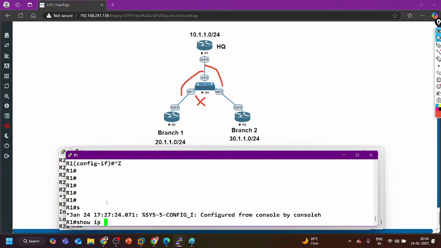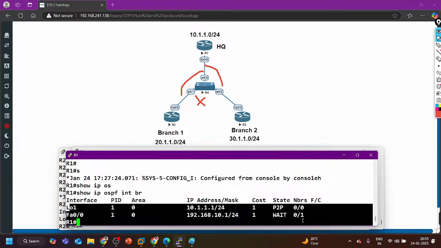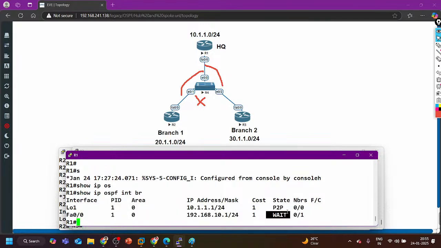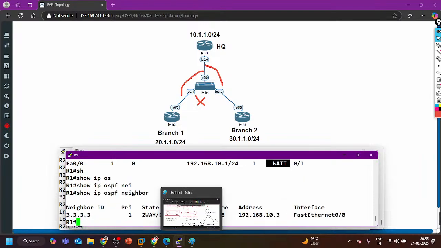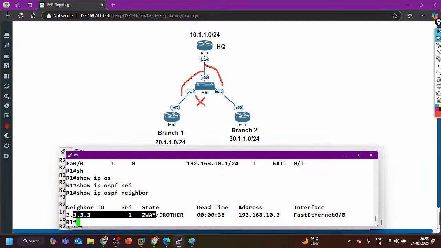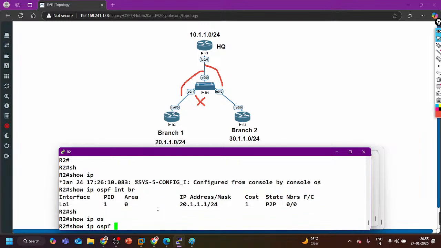Show ip ospf interface brief. So OSPF is enabled, waiting for DR and BDR. Show ip ospf neighbor: 3.3.3.3 is in two-way state and is DROther, right?